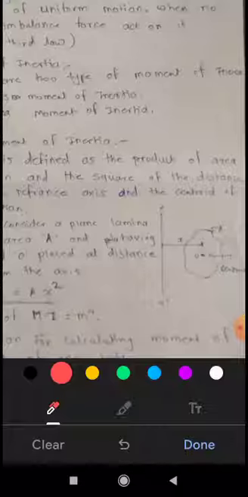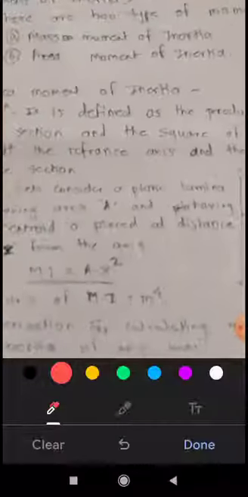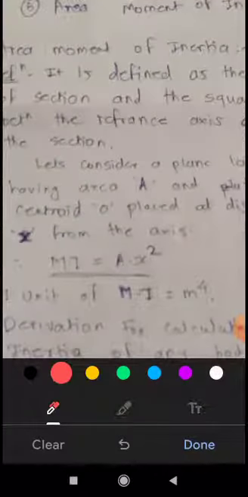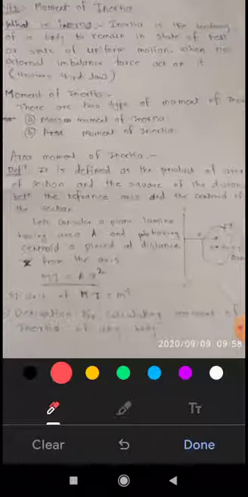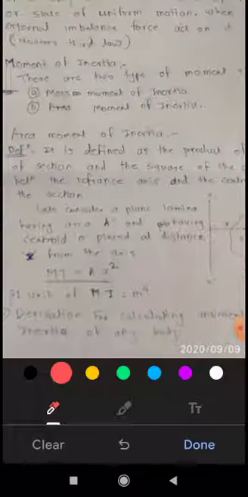Now again, look at the formula given over here. Moment of inertia is equal to A x squared. From this we have to define the moment of inertia. Look at the definition. It is defined as the product of area and distance squared.